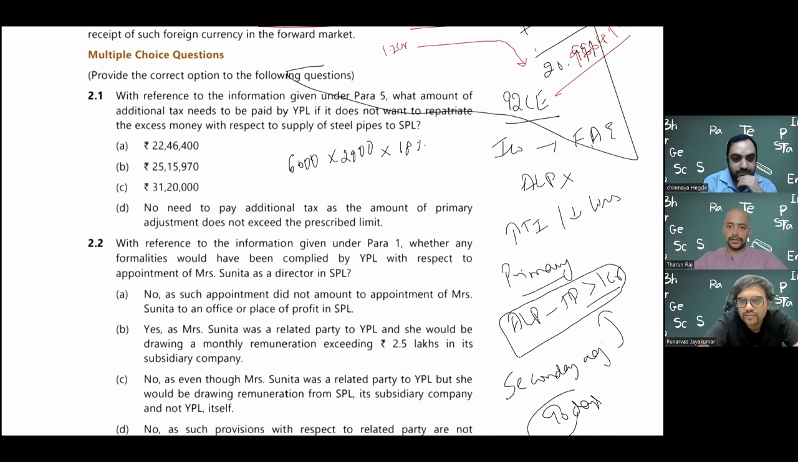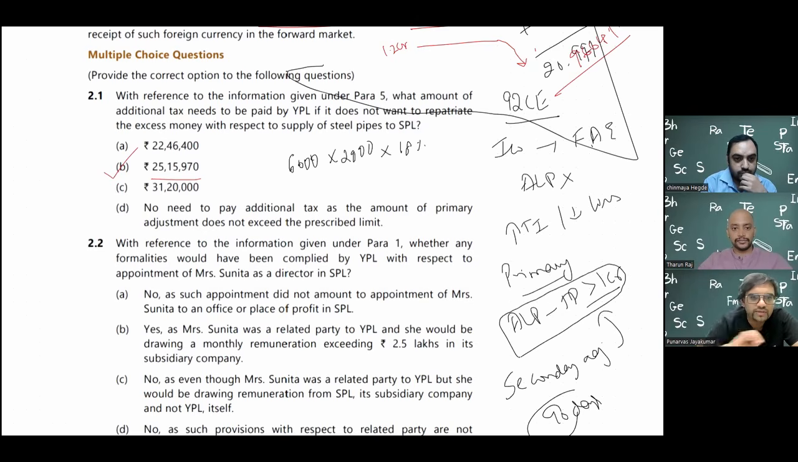So it will come up to 20.9664. If you do the math, 20.9664% of 1.2 crore will give me option number B as the answer. 25 lakh 59. So guys, we have already discussed the question and answers. Quickly, we'll finish off.